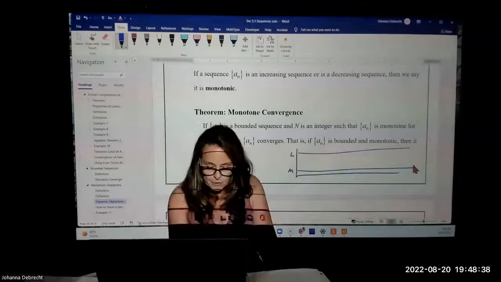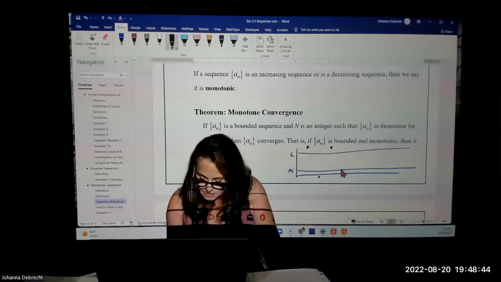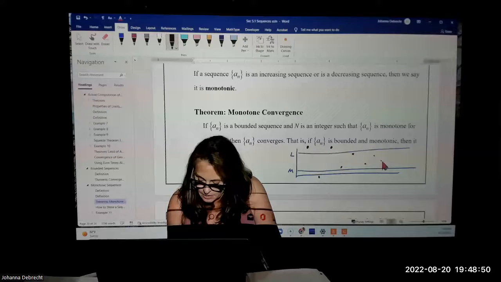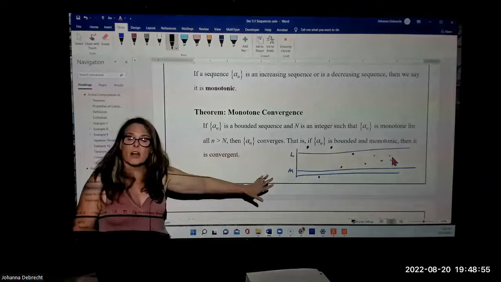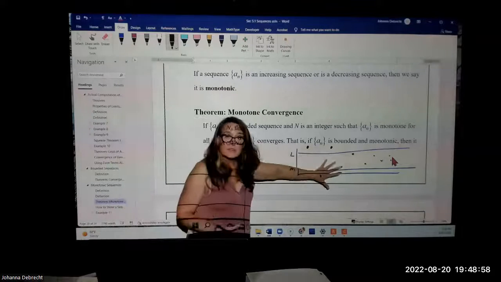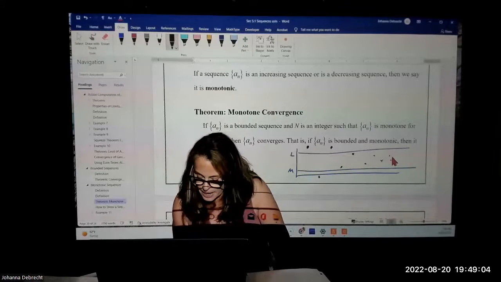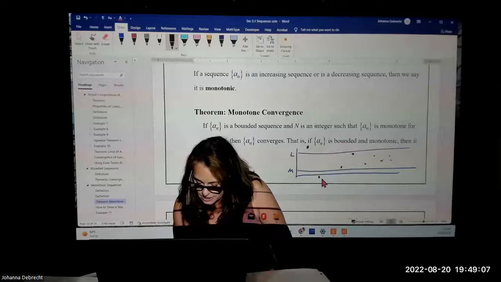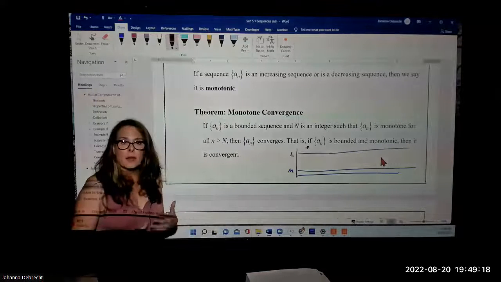So it may not be at first. So we're going to have some values out here for our sequence, and then it's coming in, and then it does this. Now, is that monotone? No, it's not. This is alternating. So it's bounded, but it's not monotone. So let's take the dots off and let's try one that is bounded and monotone at some point. Let's make it bounded and monotone decreasing.